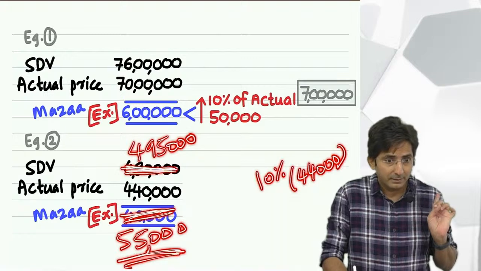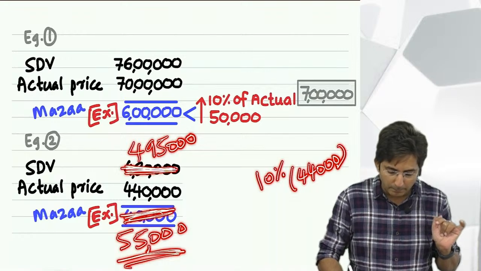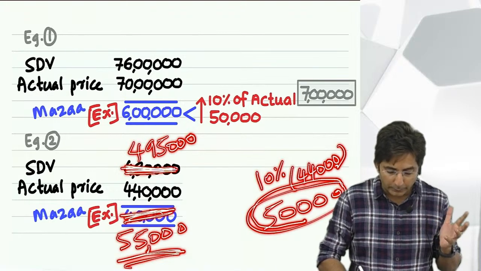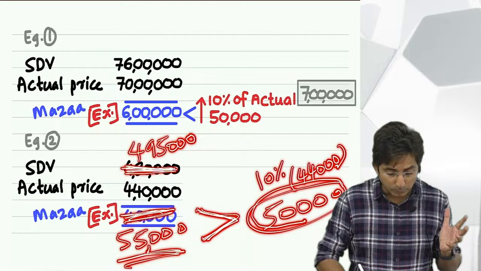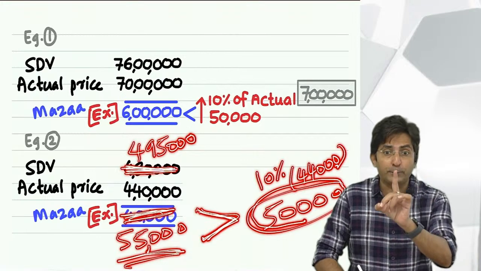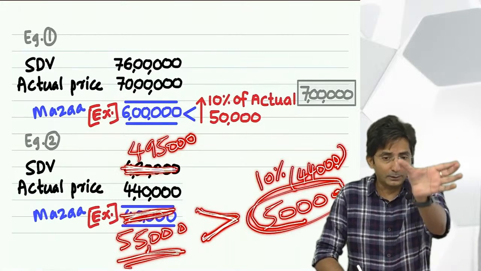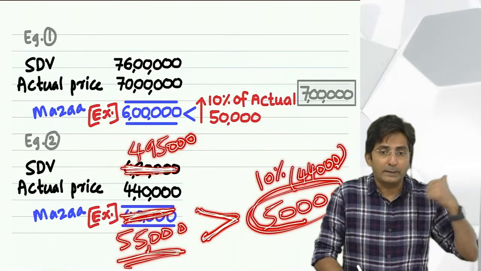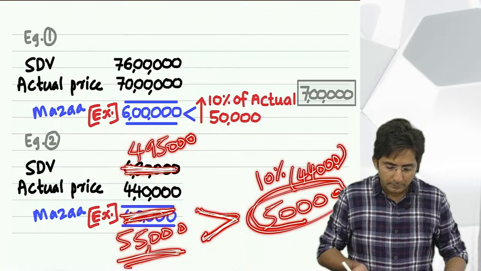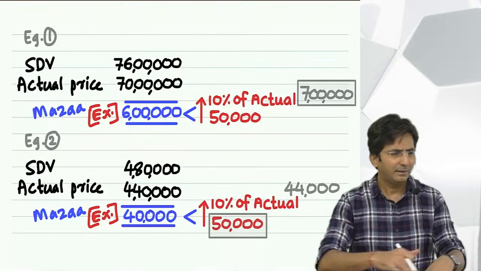Did you notice? In my new example, I changed the stamp duty value. So 44,000 and 50,000, compare with that. What is higher? Now compared to 50,000, our 55,000 is greater. Now this is a small benefit or big benefit? Fully taxable. Entire 55,000 will be taxable. Means in our statement of income from other sources, in the outer column, 55,000 will go in the outer column.